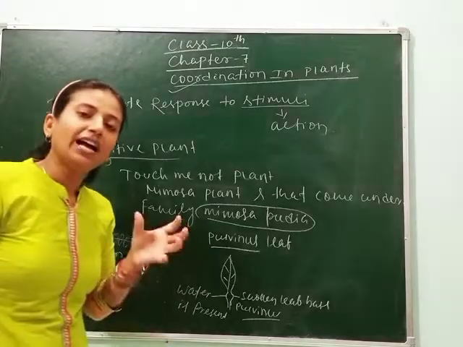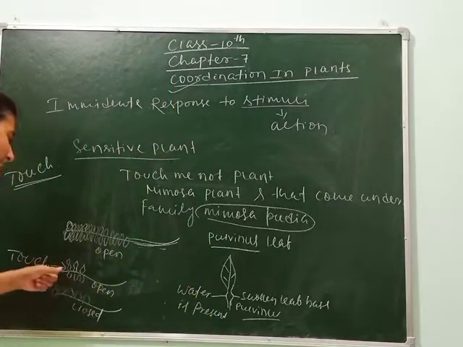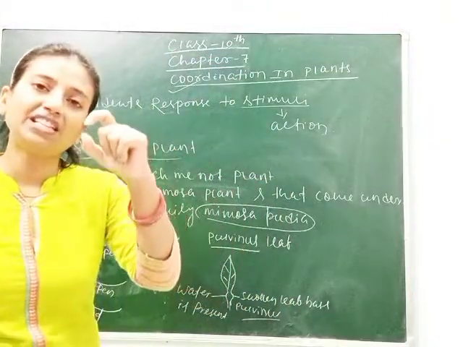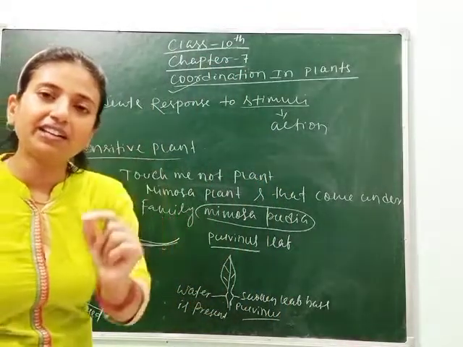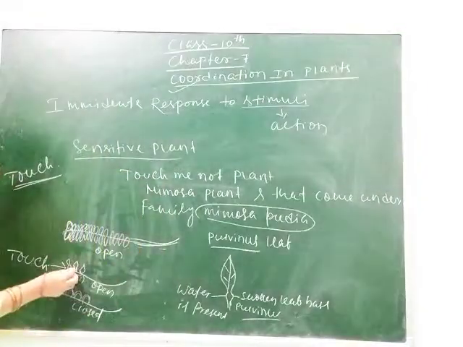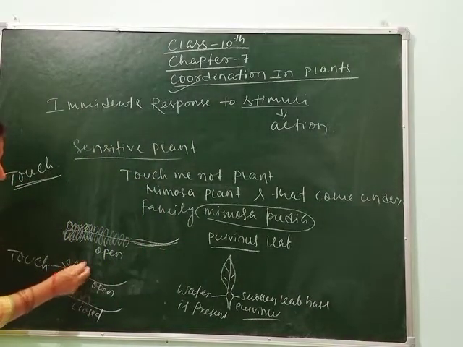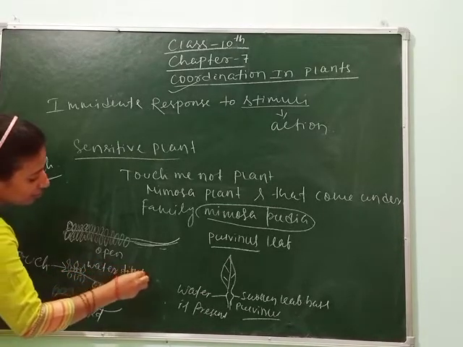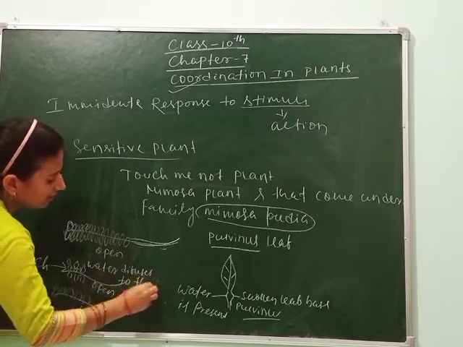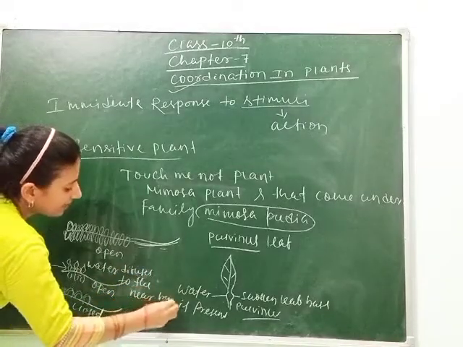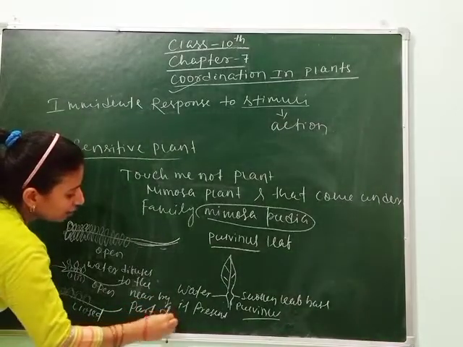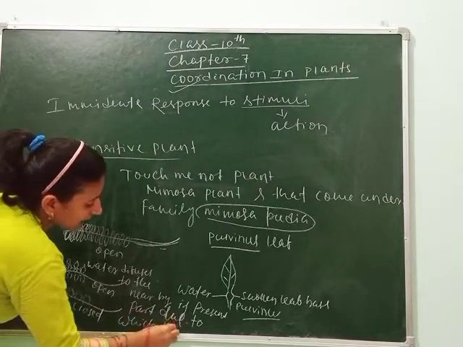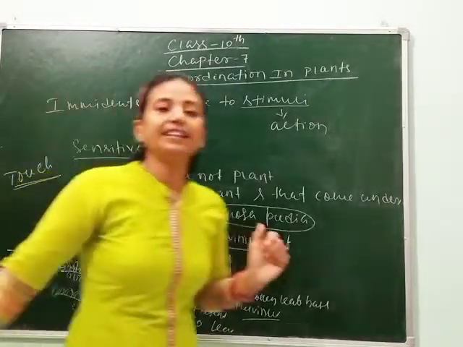So why and how do they close? When we apply the stimulus, that is touch, then the water from the leaf base diffuses to the nearby part. Here diffusion occurs. Water diffuses to the nearby part, due to which the leaves are closed. I think you understand.